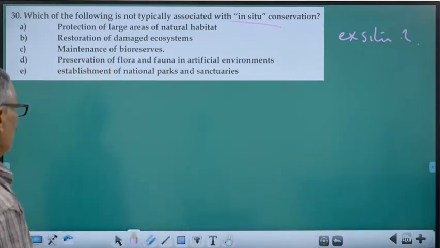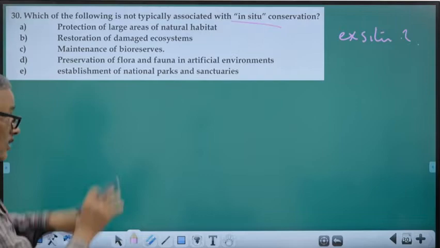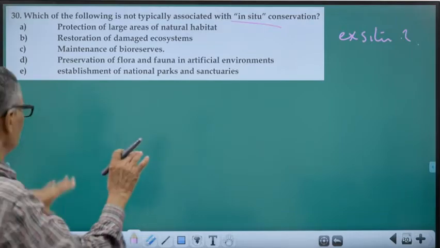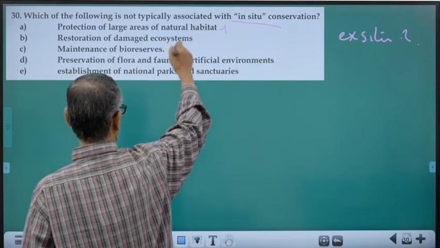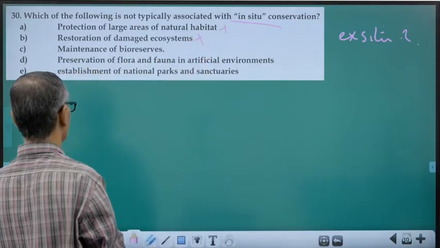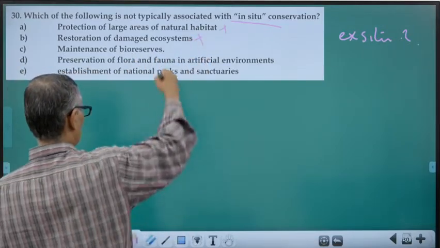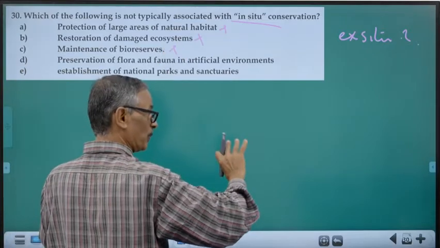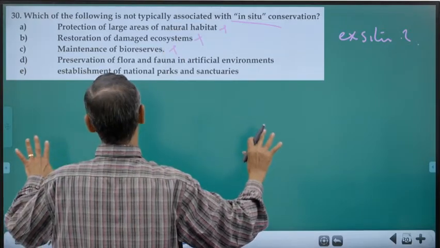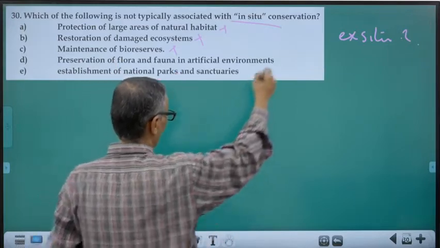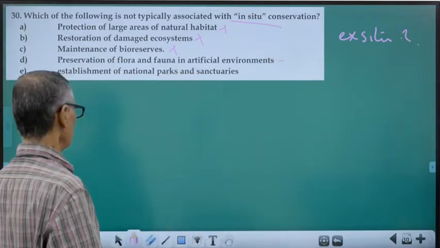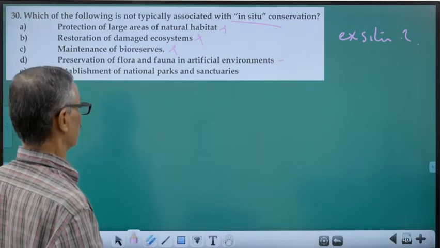Protection of large area of natural habitat in their original place, that is in situ. Restoration of damaged ecosystem, original place. Maintenance of biosphere. We are all keeping these organisms and plants and animals in their original place. Preservation of flora and fauna in artificial environments. Establishment of national parks and sanctuaries.